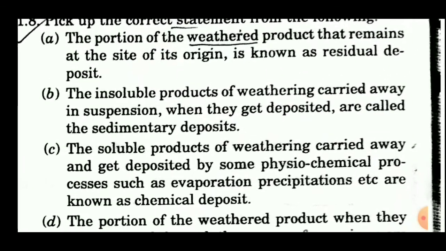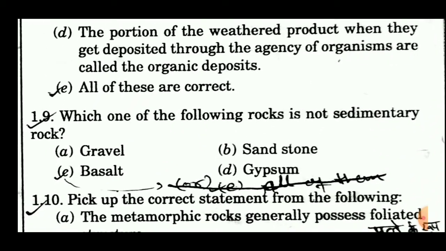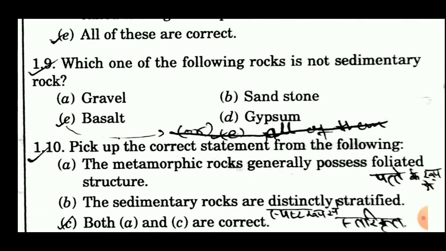Ninth question is, which one of the following rocks is not sedimentary rocks? First option is gravel, second option is sandstone, third is basalt, and fourth is gypsum. As we know, basalt is igneous rock, so option C is correct answer of this question.